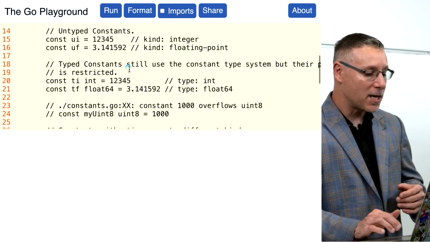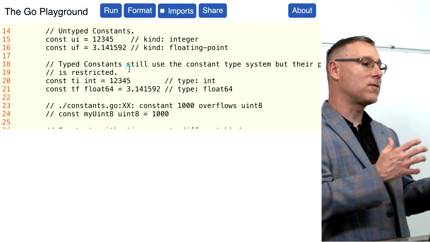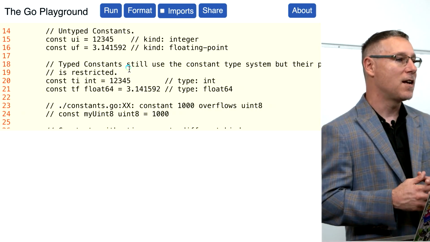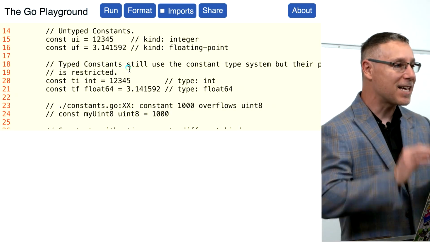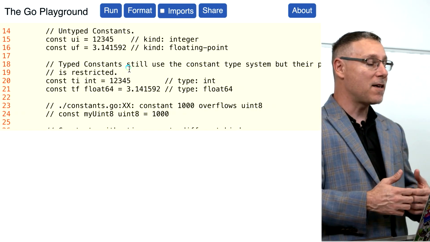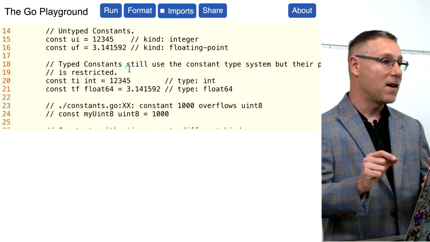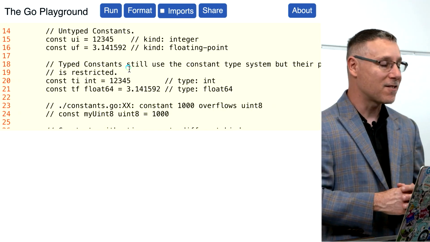But if I go back to the kind constants, what makes these interesting and why I said they have a parallel type system is because the minimum precision that a constant has to have as part of the spec is 256 bits of precision. Think about that. Like, that float64 has a maximum of 64 bits of precision, but that kind float has that 256.